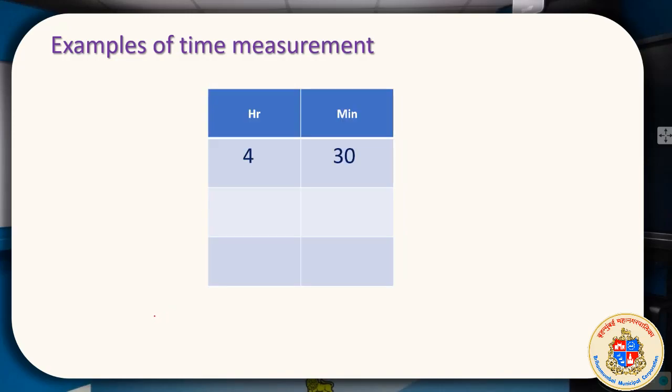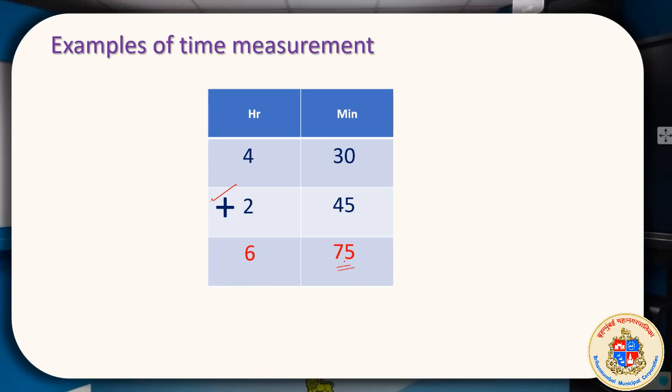But sometimes the measurement will have a little complication. Suppose that you are adding 4 hours 30 minutes with 2 hours 45 minutes. What happens here? 5 plus 0 is 5, and 4 plus 3 is 7, so 75 minutes. There is no concept of 75 minutes in our clock, in our time. 60 minutes changes into 1 hour.